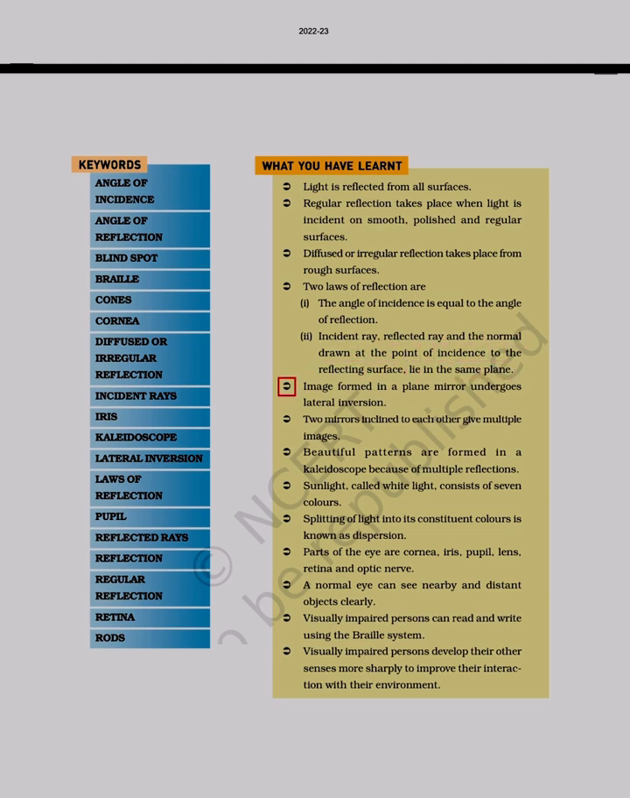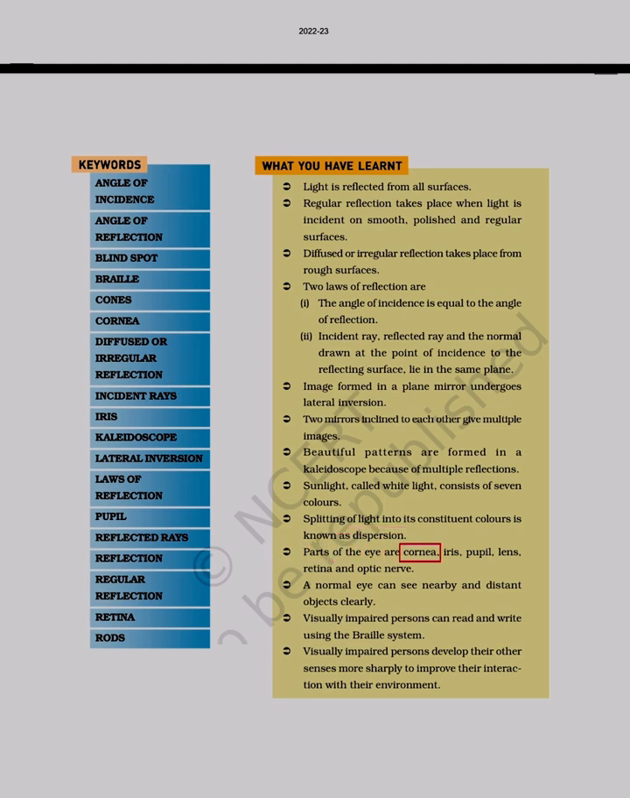Image formed in a plane mirror undergoes lateral inversion. Two mirrors inclined to each other give multiple images. Beautiful patterns are formed in a kaleidoscope because of multiple reflections. Sunlight, called white light, consists of 7 colors. Splitting of light into its constituent colors is known as dispersion.